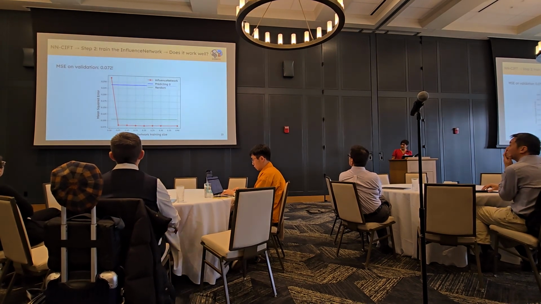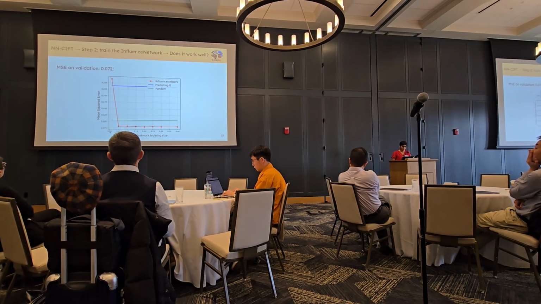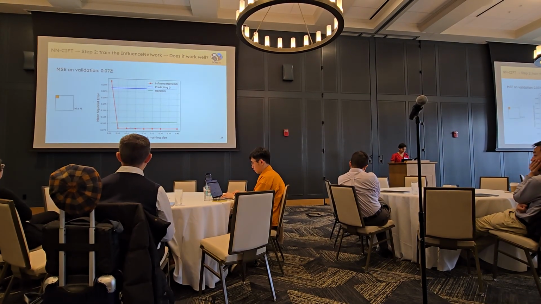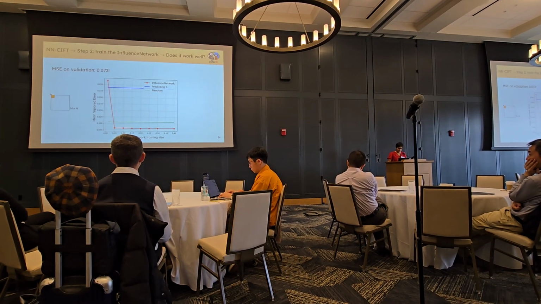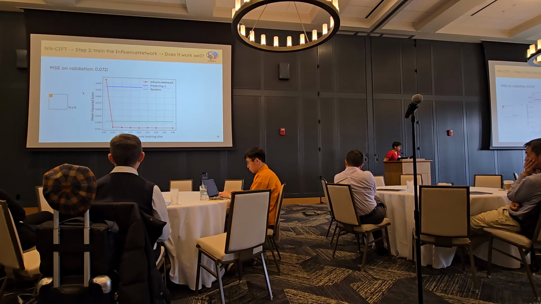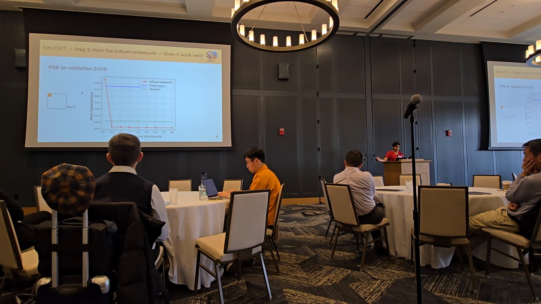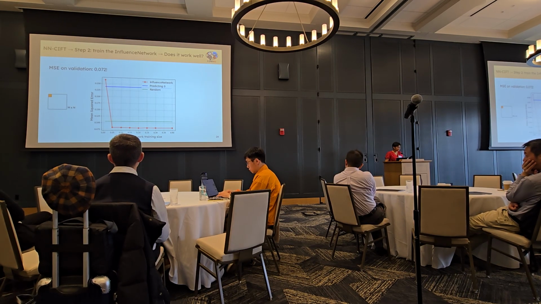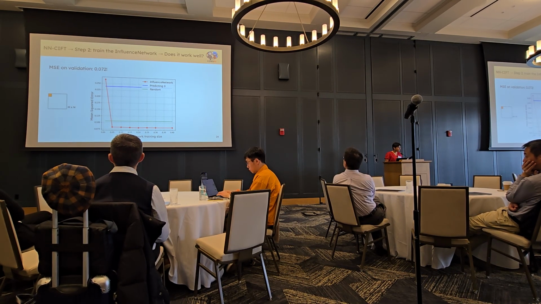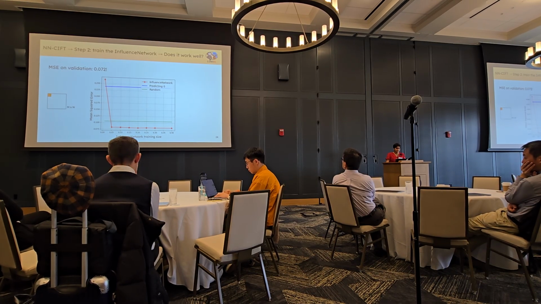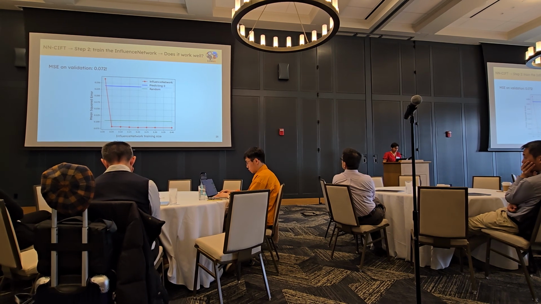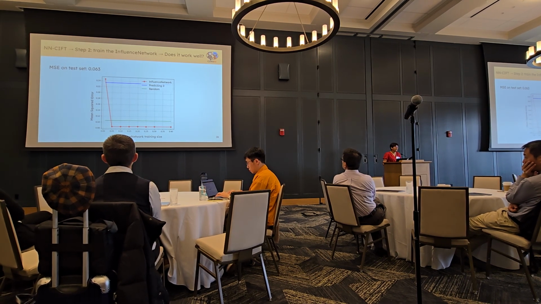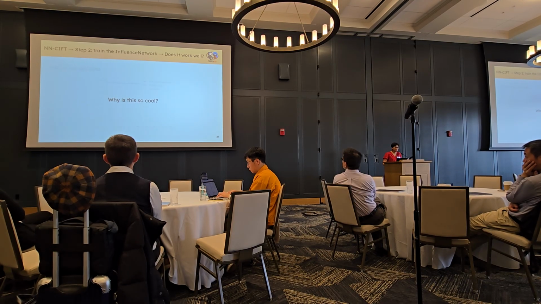Okay, what's happening here is on the x-axis, we have the influence network training size. So basically how big is this orange box? Is it 1%, 5%, 10%, etc. On the y-axis, we have the mean squared error between the predicted influence from the influence network and the actual influence from the original influence function. And what we see from this graph is that with just 5% of data, we can achieve an MSE of 0.072 on the validation. What about the test? 0.063.